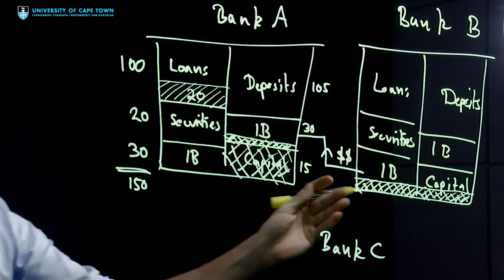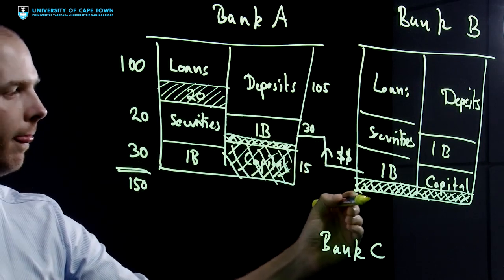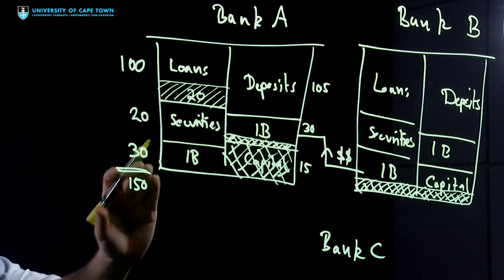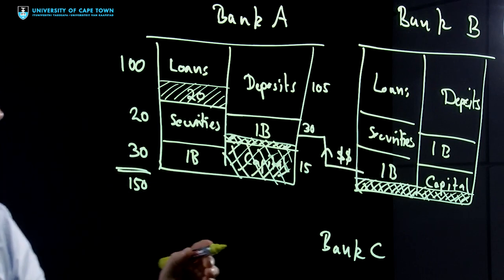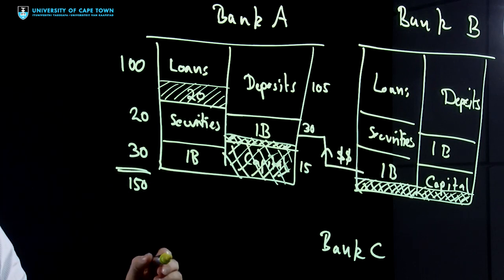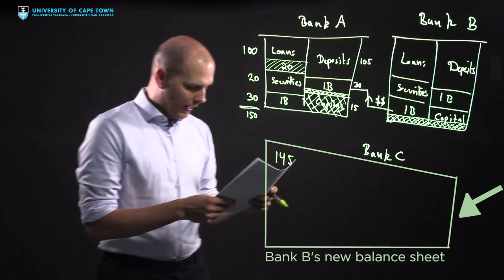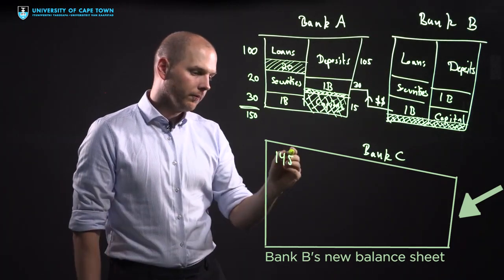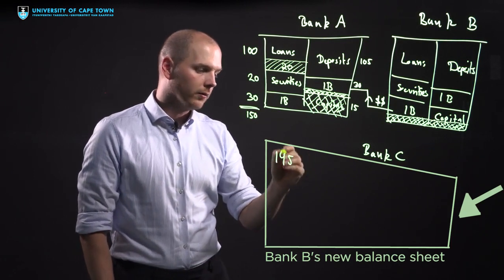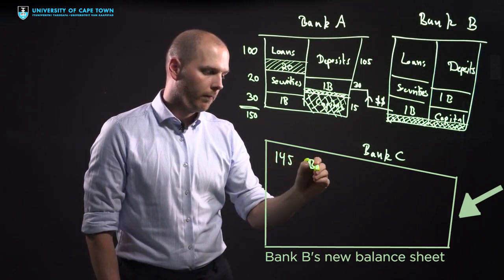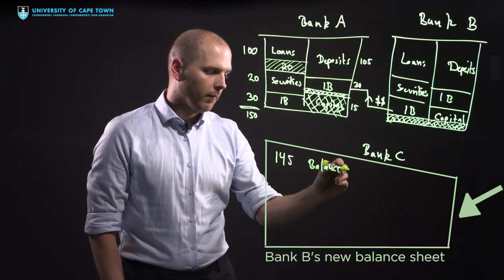So it used to have 150 originally as a balance sheet size, but it's reduced by 5. So the new balance sheet size is 145, and the new capital is only 10.